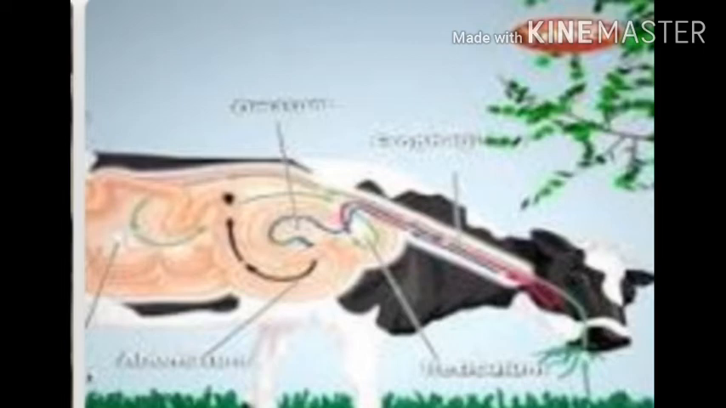There are 4 types of stomach in a ruminant animal. There are 4 components: rumen, reticulum, omasum and abomasum. There are the 4 types of stomachs in the cow. What is the first step in ruminant animals?